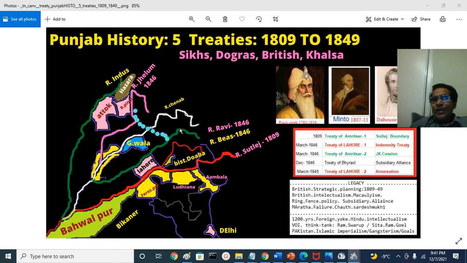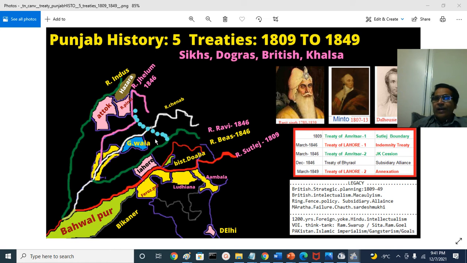Now they elevated Raja Gulab Singh Dogra, who was a courtier and also ruler of the Jammu region, into Maharaja. The designation is not trivial. Now essentially there are 2 Maharajas in this region.